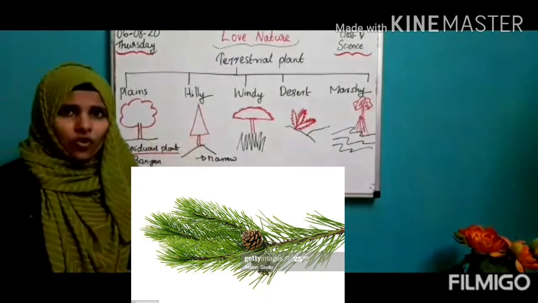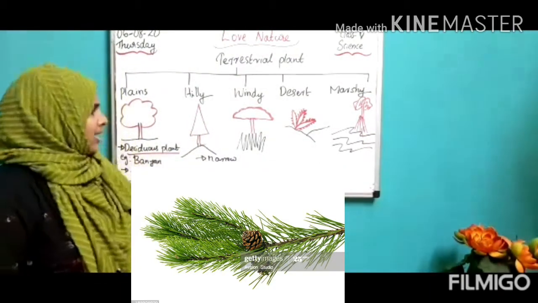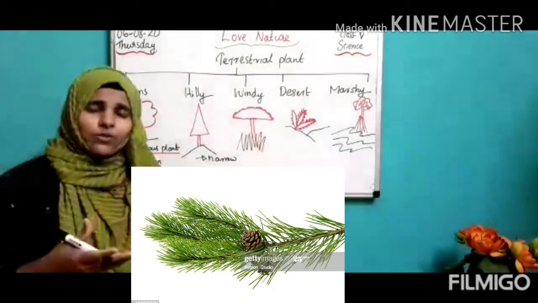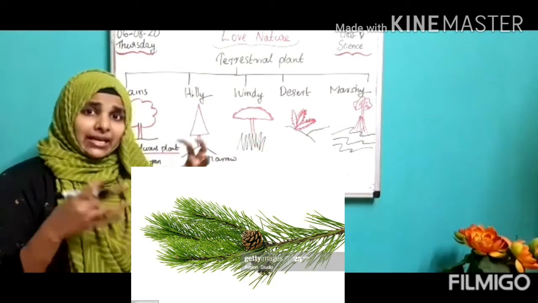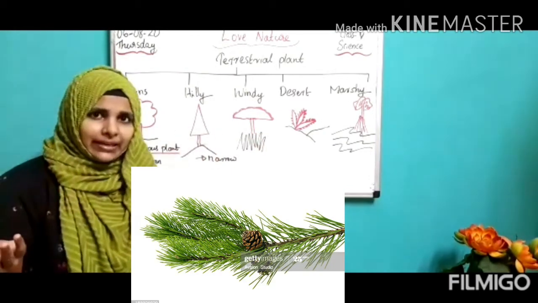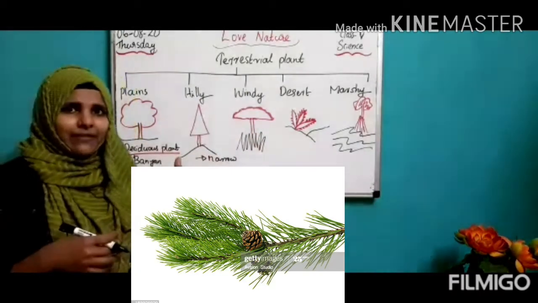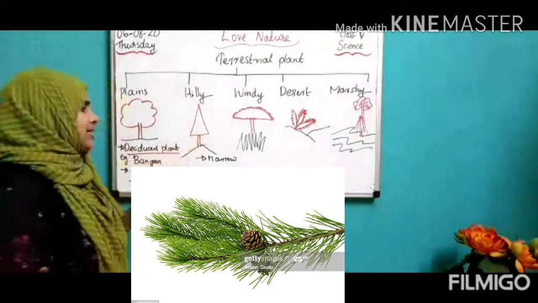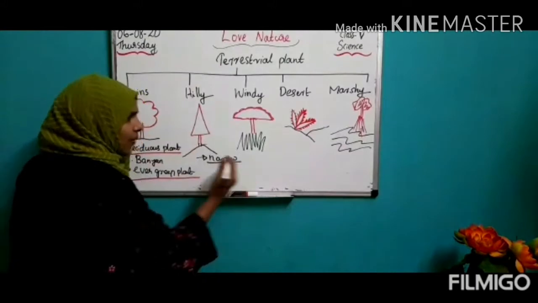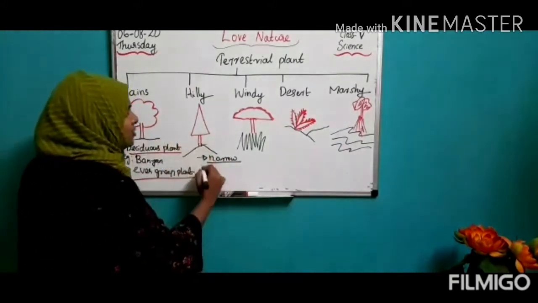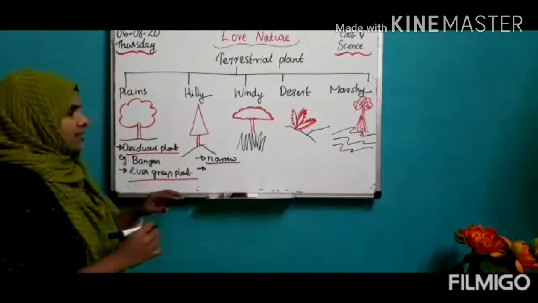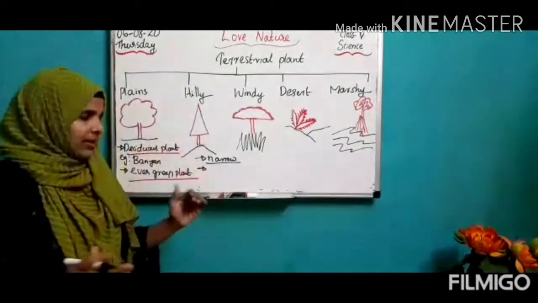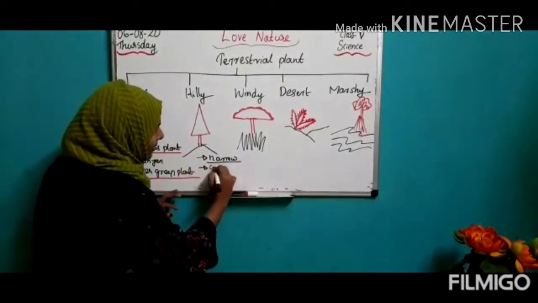Because it is full of snow in hilly region. If it is broad leaves, what will happen? They collect the snow and plants will die, right? If it is narrow leaves, the snow easily slides off, right? That's why leaves are very narrow and dry, and its branches are also cone shaped. So it is a coniferous plant.